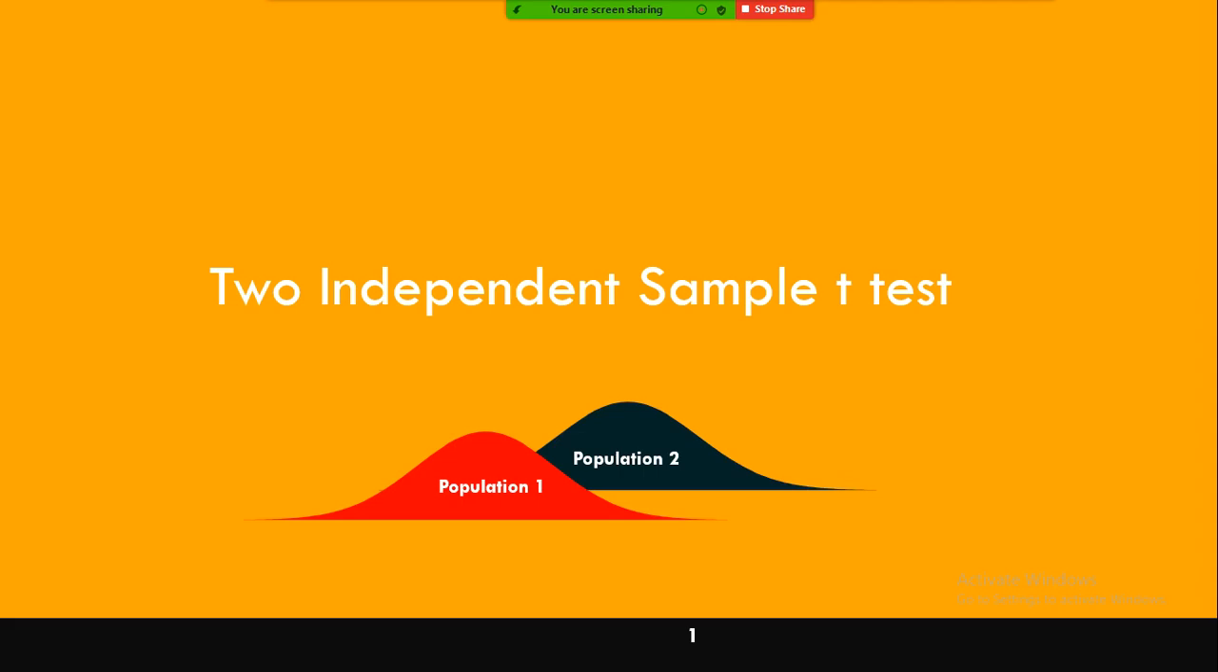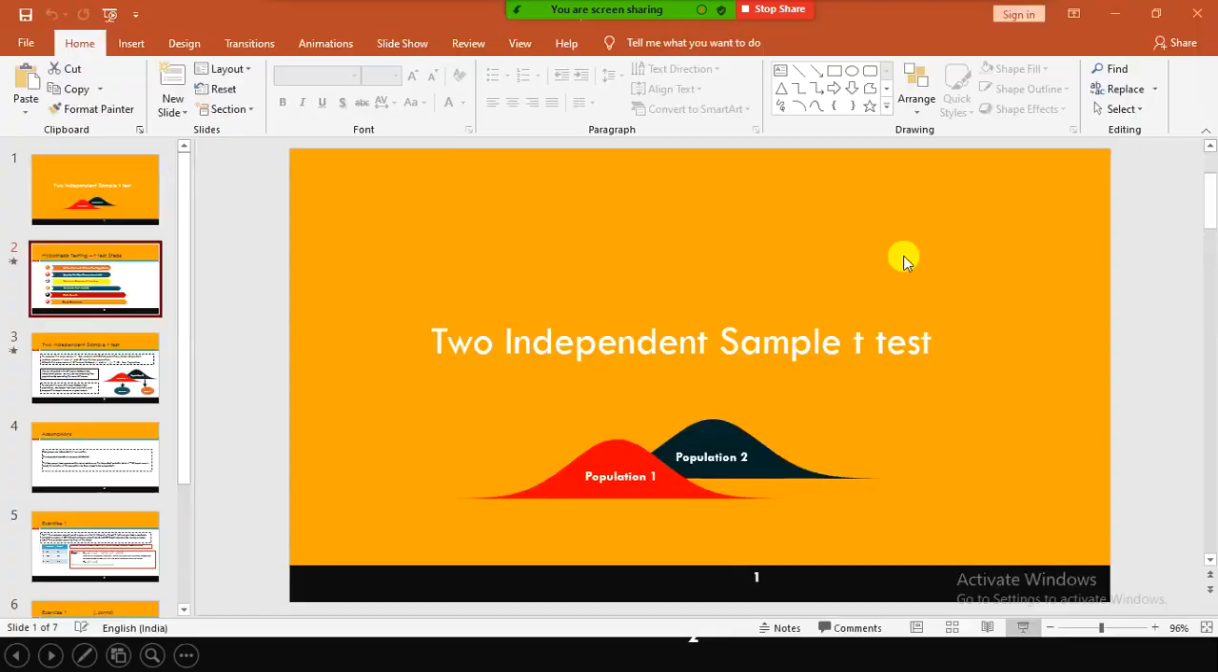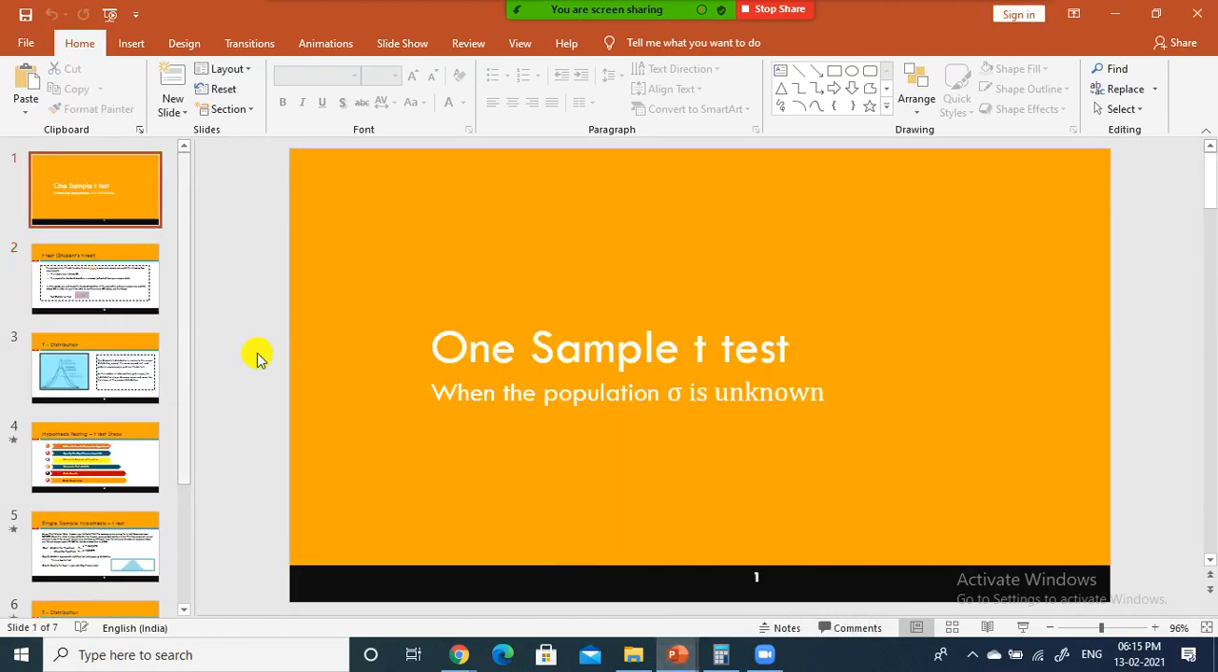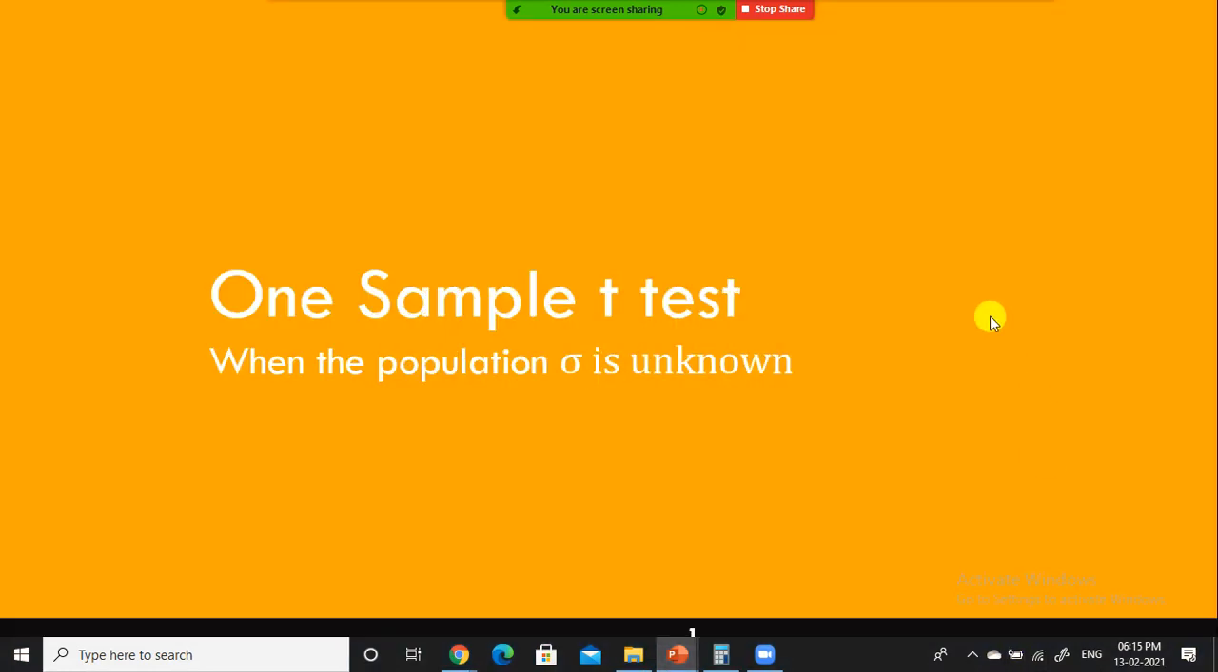Okay, let's get started with the two independent sample t-test. Sorry, before that, we will continue with the one sample t-test. We discussed the one sample z-test: if you know the population standard deviation, you can conduct the z-test. If you don't know the population standard deviation, what can I do? That is where we conduct the one sample t-test.